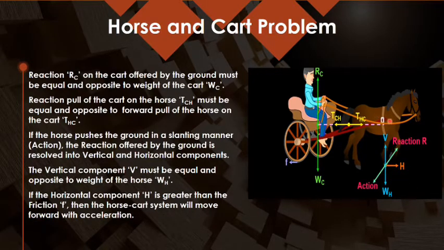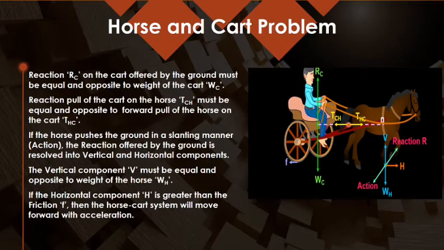And because the cart is tied with the help of a string, I mean, of course it has to be a rope having sufficient strength, tension force is produced in this rope, and the tension force on the horse due to the cart is the same as the tension on the cart due to the horse, equal and opposite, acting along the same line.